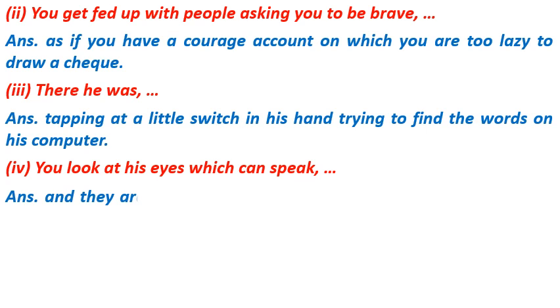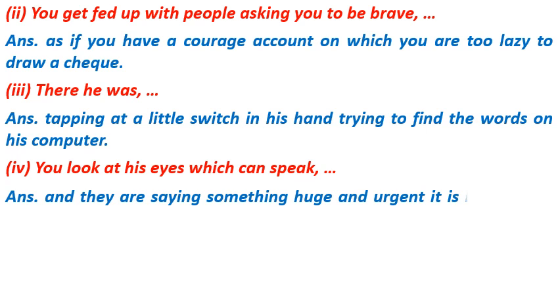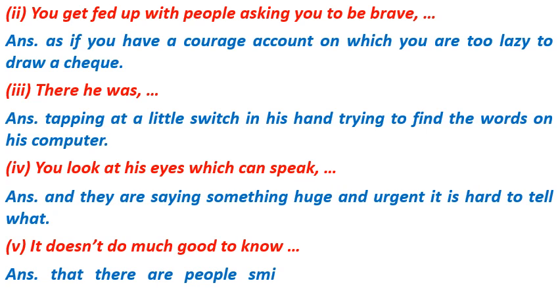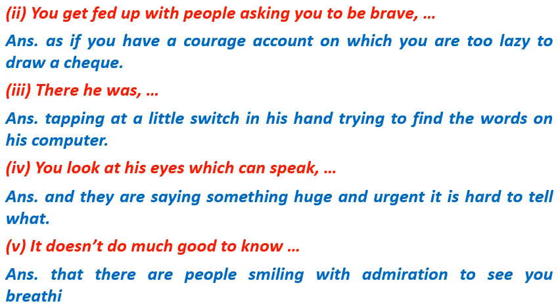The answer is and they are saying something huge and urgent. It is hard to tell what. Number 5, it doesn't do much good to know. The answer is that there are people smiling with admiration to see you breathing still.